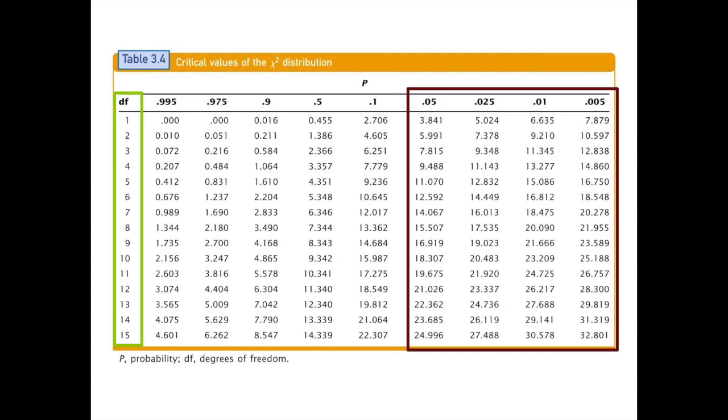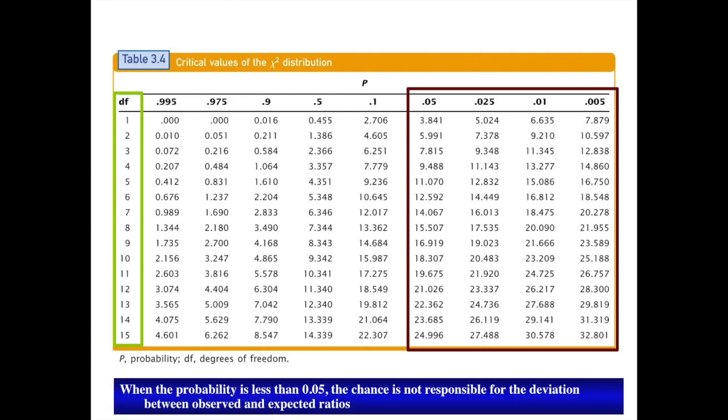And the chi-squared values associated with these p-values on the right, which are highlighted in the red box, are significant values. When the probability is less than 0.05, then chance is not responsible for the deviation between observed and expected ratios.